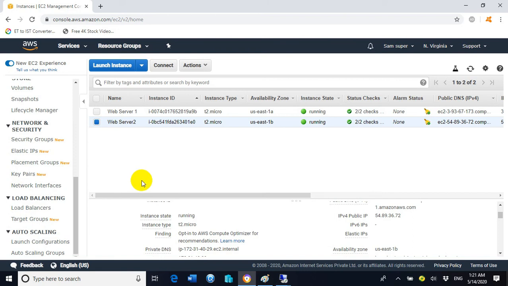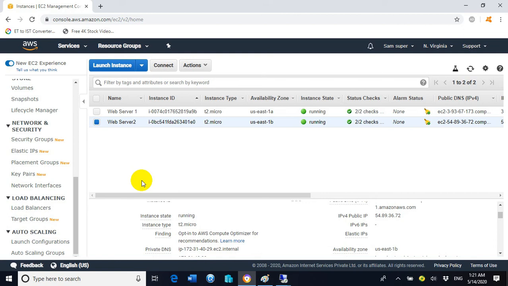because we have created only two servers, and one EC2 instance we located inside the availability zone 1 in the North Virginia region, and the EC2 instance 2, which is the web server 2, we placed inside the second availability zone inside the North Virginia region.